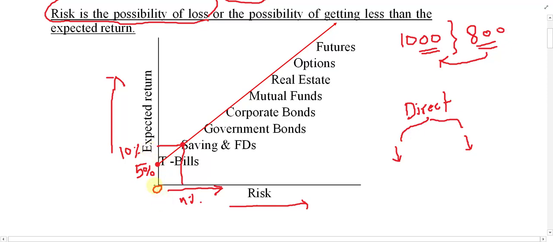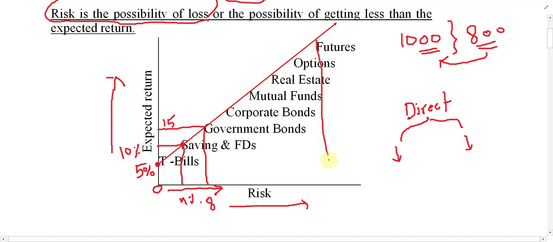The first one was risk 0, but the return was just 5. But if you move upwards in this sequence, risk increases, return also increases. In the case of government bond, for example, return might be 15%, right? But there is also a chance of risk. Risk might be, for example, 8%, right? So as much as you move upward, risk increases and return increases. As risk increases and return also increases, in this case, we can say there is a direct relationship between risk and return.